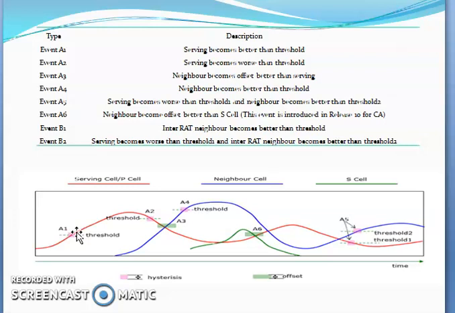And event A2: serving becomes worse than the threshold. That means you have to define the threshold, and if the serving cell is running below the threshold, the UE tries to find neighbor cells. Those cells may be interfrequency cells or intrafrequency cells, or your 3GPP 2G, 3G cells, depending upon which parameter is enabled.